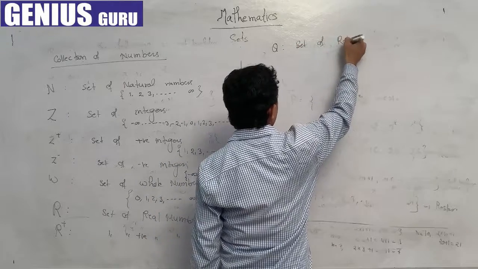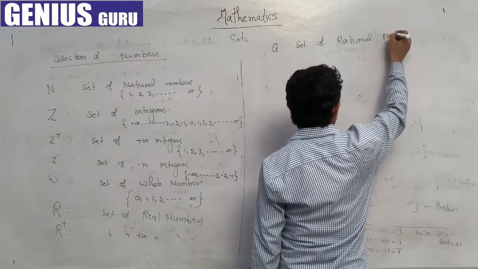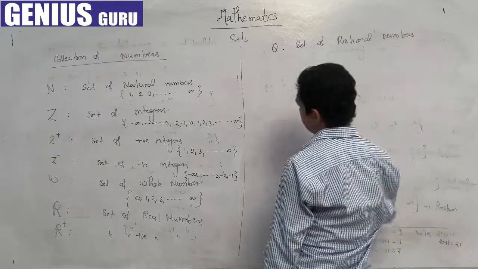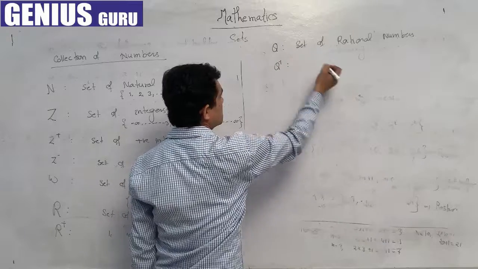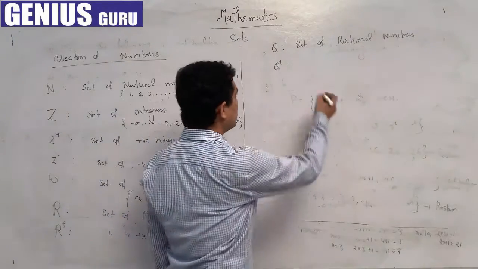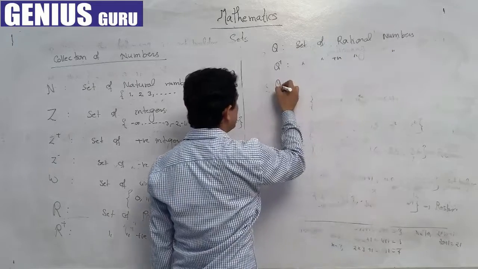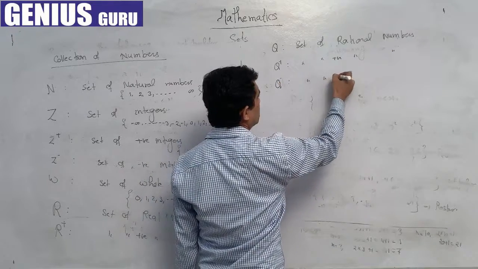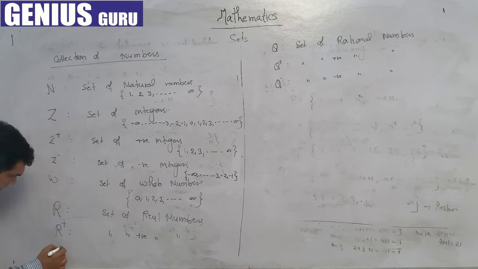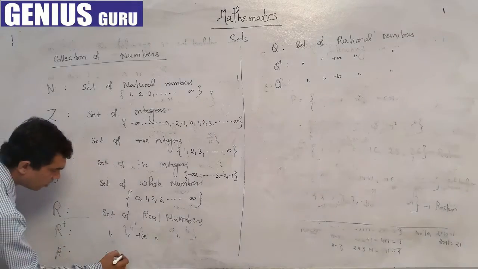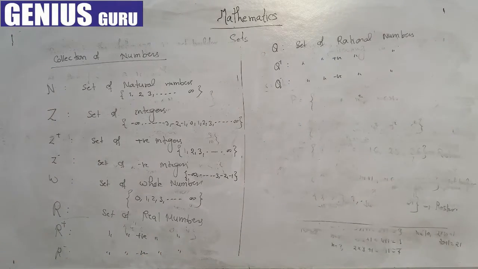Set of rational numbers. In the same way we can go for Q plus, the set of positive rational numbers, and Q minus, the set of negative rational numbers. So these are some standard sets of numbers that we are using in mathematics.